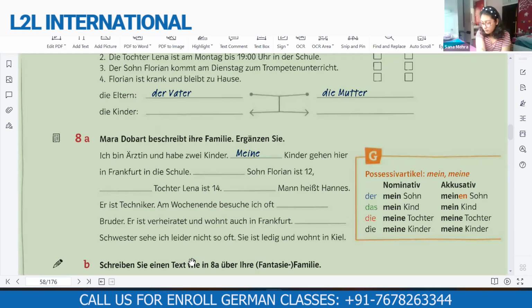I wrote meinen. Samriddhi? Meinen. Yeah, very good. So here it's an accusative Satz. Very good. Now, Sana, lesen Sie Satz, complete karo sentence ko pura jo bhi hai.